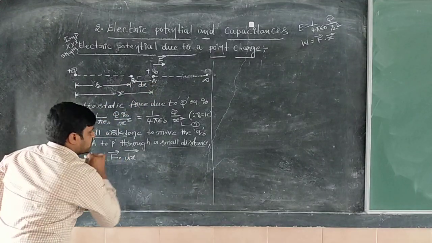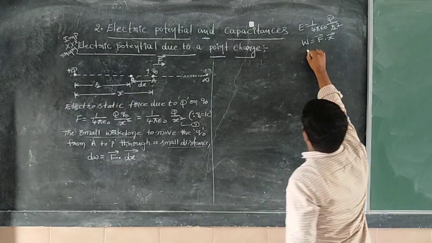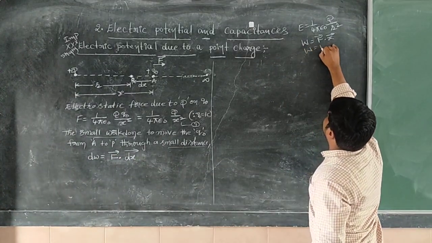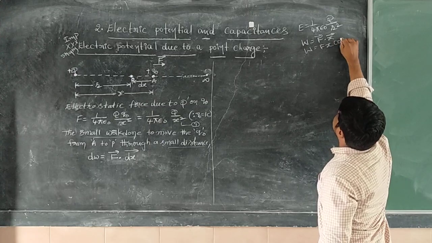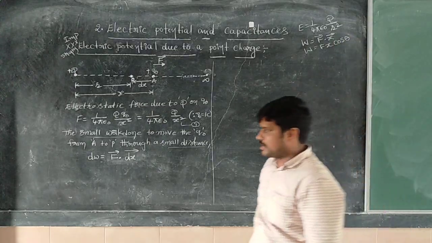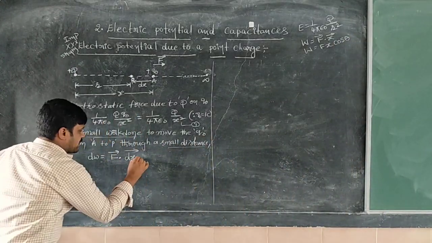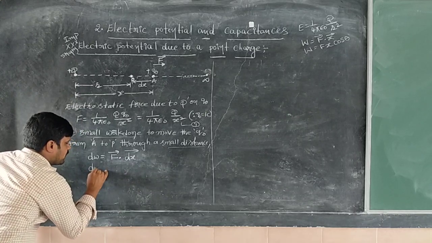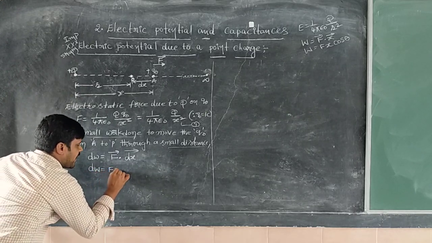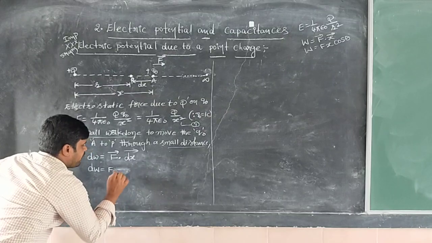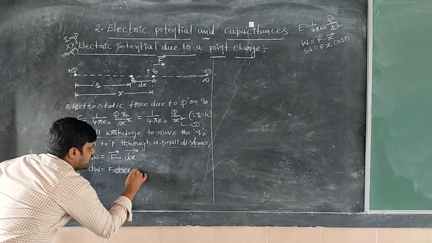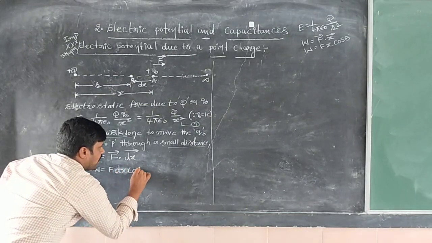For the dot product of two vectors, W is equal to F x cos theta, so dW is equal to F dx into cos 180 degree.